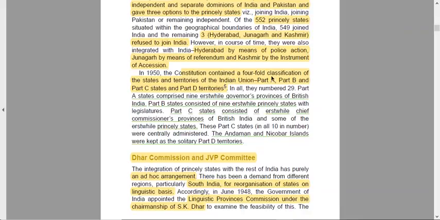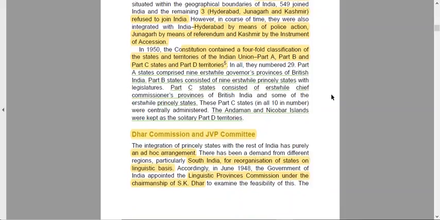In 1950, the constitution contained a fourfold classification of the states and territories of India: A, B, C, D. We shall see what all four lists talk about, and which states, union territories or princely states were included in these four classifications. In all, they number 29. Total, there were 29, which were distributed into four parts. Part A comprised 9 erstwhile governor provinces of British India. So A comprises states that had been governed by British India.